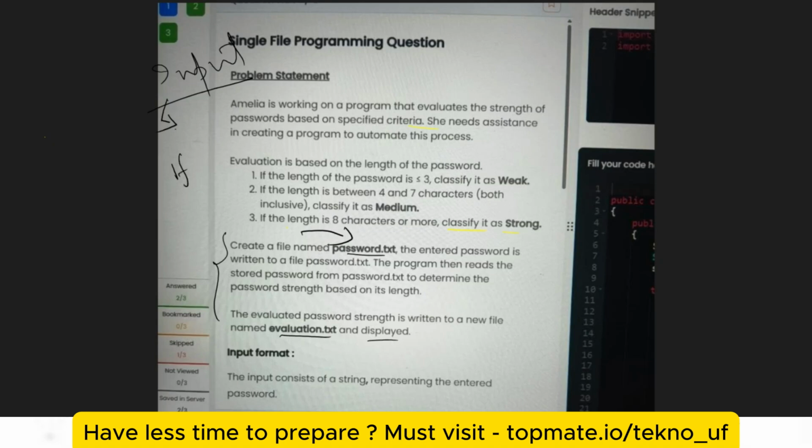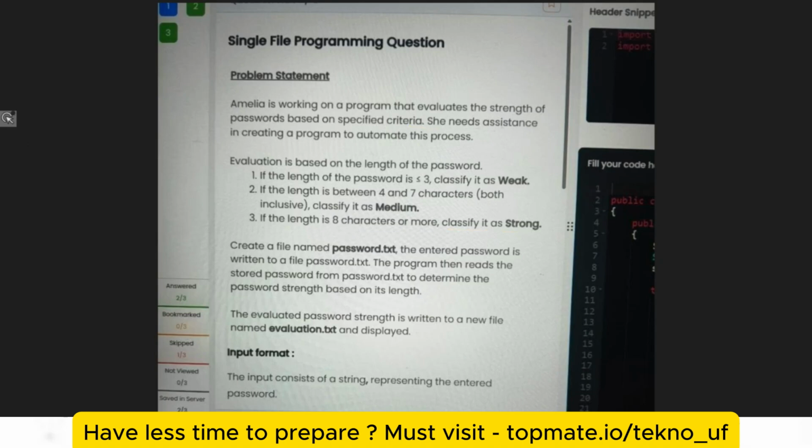After checking that, you have to push the strong or medium or weak status to the evaluation.txt file. Okay, so this is the basic task you have to do.